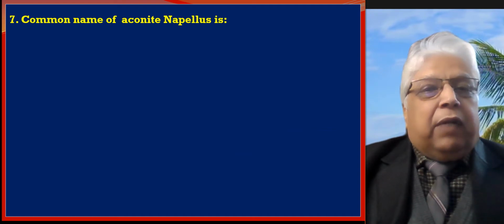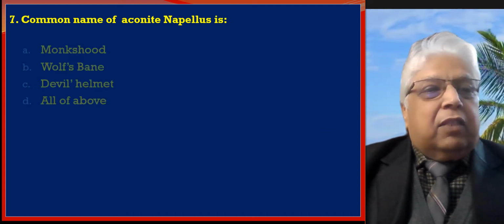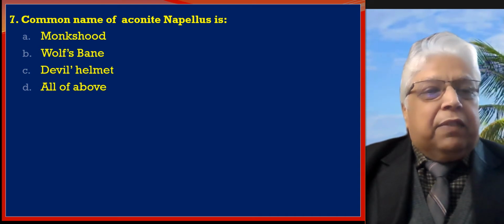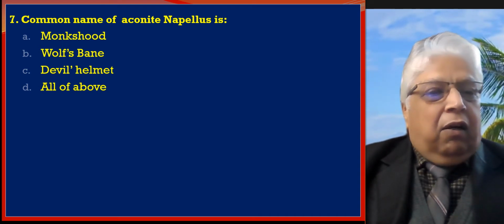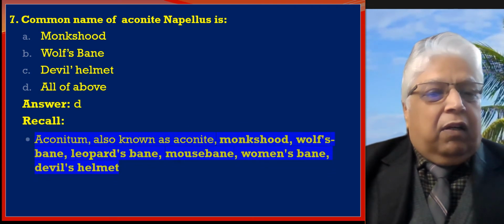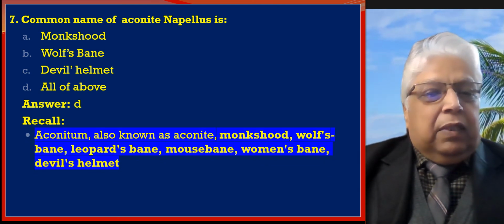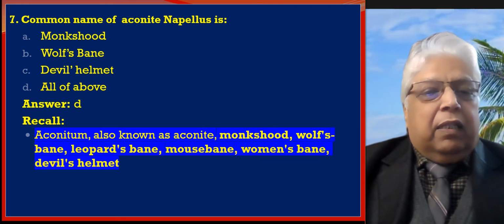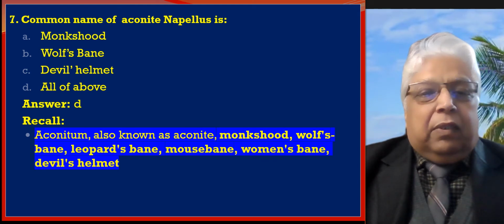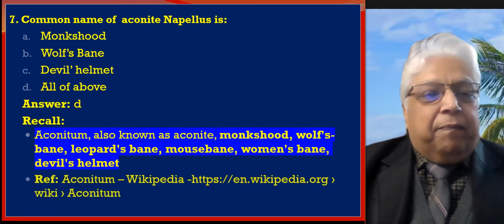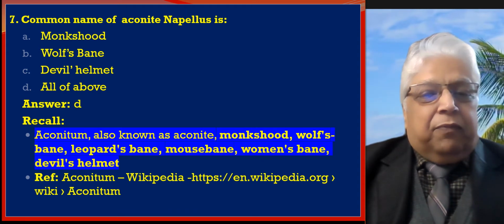Common name of Aconitum napellus is the next MCQ. We have monkshood, wolf's bane, devil's helmet, all of above. Answer is D. And let us recall, aconitum is also known as aconite, monkshood, wolf's bane, leopard's bane, mouse bane, woman's bane, and devil's helmet. Reference is from Wikipedia, Aconite.